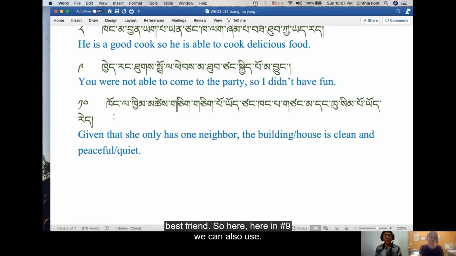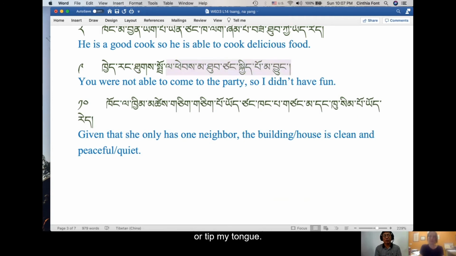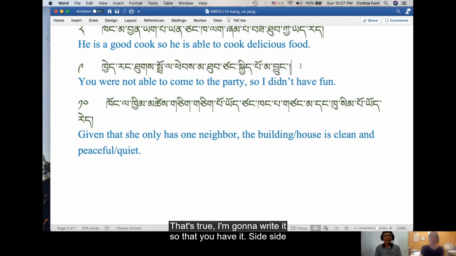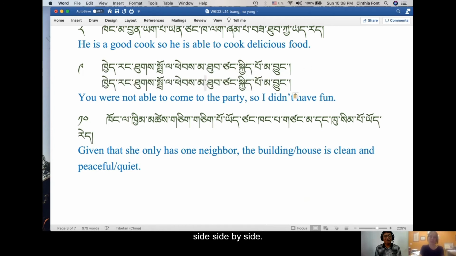Okay. So here in number 9, we can also use kerang tukdo la pe tup mezang. Okay, there's two ways of usage. So tup mechang or pip matupchang. So there are two ways. That's true. I'm gonna write it so that you have it side by side.